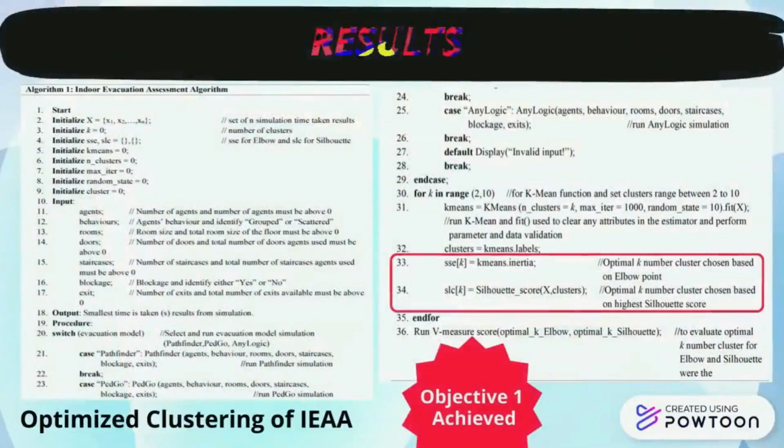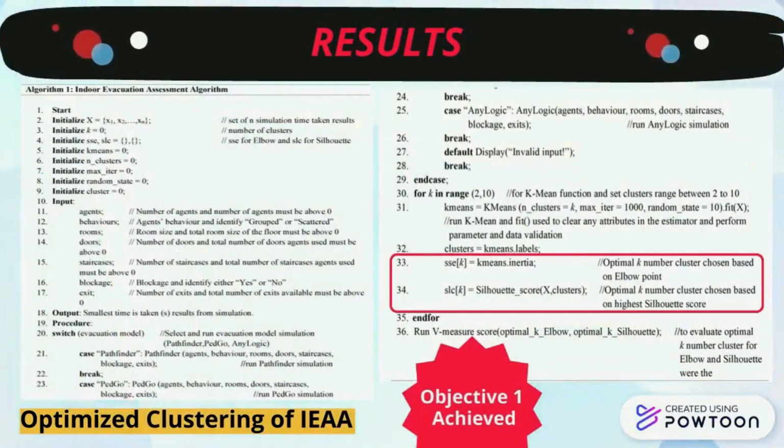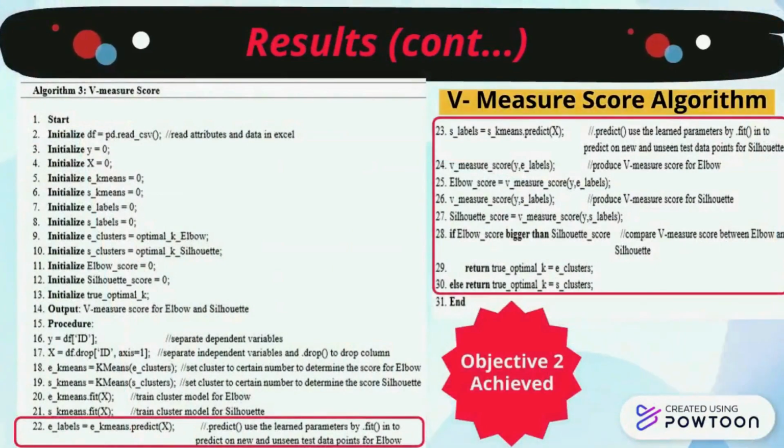We started constructing the optimized clustering of the IIDEX using the elbow and silhouette methods algorithm. The red square box highlights the clustering optimization. This result shows that we have achieved the first objective. Next, the figure shows the V-measure score algorithm called in the K-means algorithm. This algorithm determines which optimal cluster number, the elbow or silhouette method, produces the highest. This result shows that we have achieved the second objective.